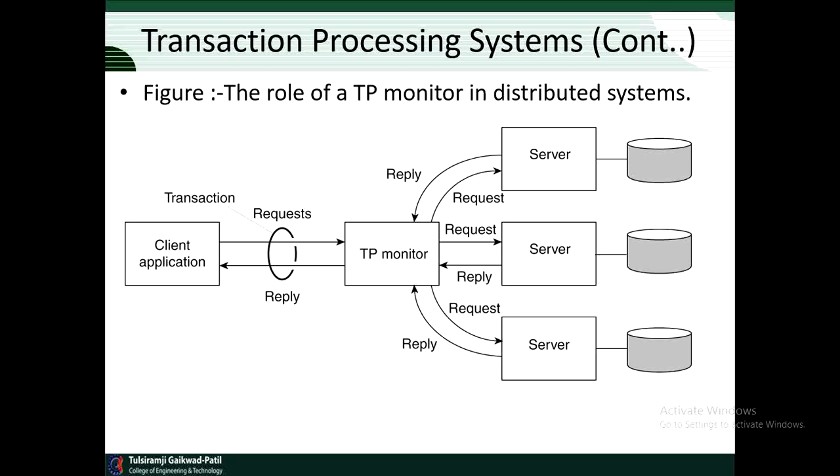It holds that request and sends it to all the servers which are connected in the distributed system, and those servers reply to the transaction processing monitor, and then the transaction processing monitor sends it as a reply to the client according to their requirement. So this is the role of the transaction processing monitor in a distributed system.